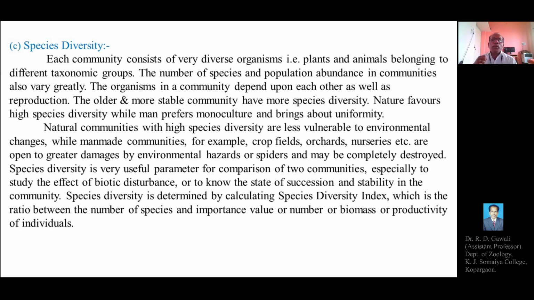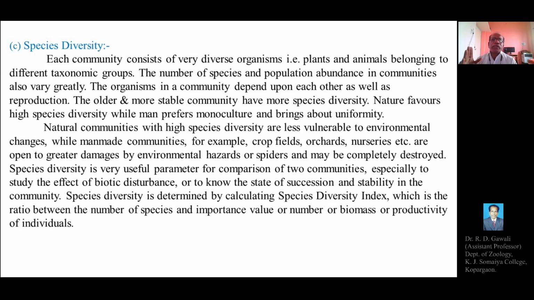The older and more stable community has more species diversity. It means that when the time for the development or establishment of the community in a particular region is of more age, or the community is more stable, then certainly it will have a greater number of species, or the highest species diversity. So the older and more stable community has more species diversity.